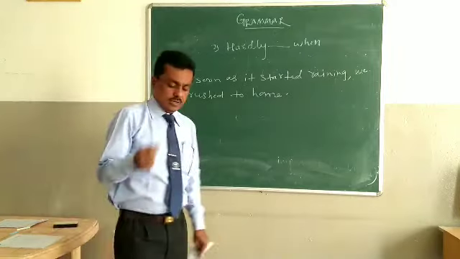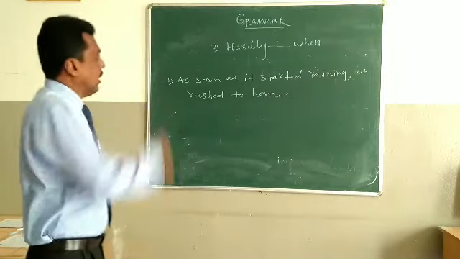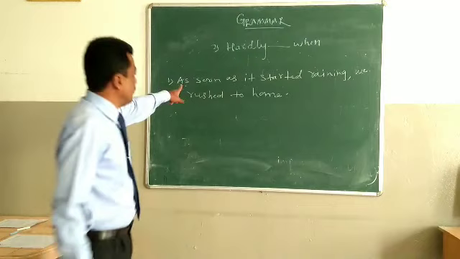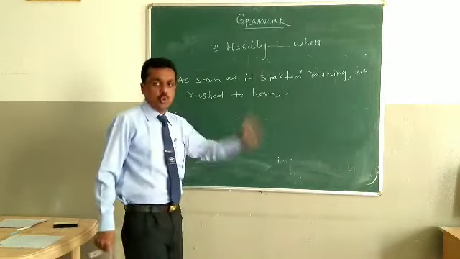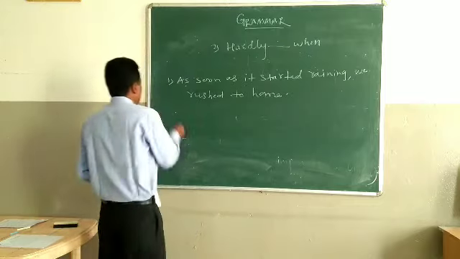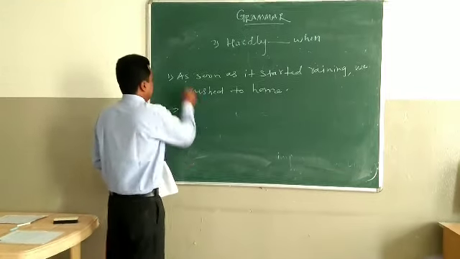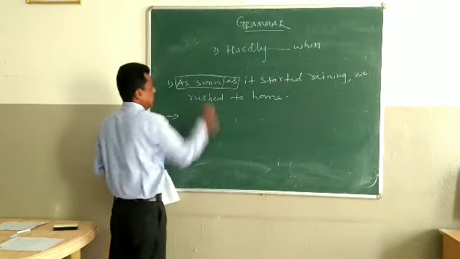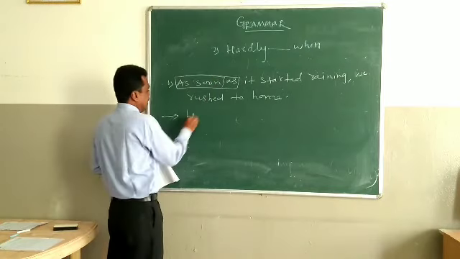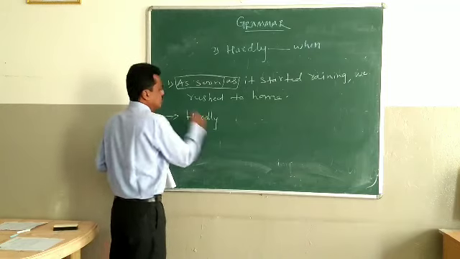For this one, a sentence is given to convert to hardly when. So we have to use hardly when here. In place of as soon as, we have to use hardly.